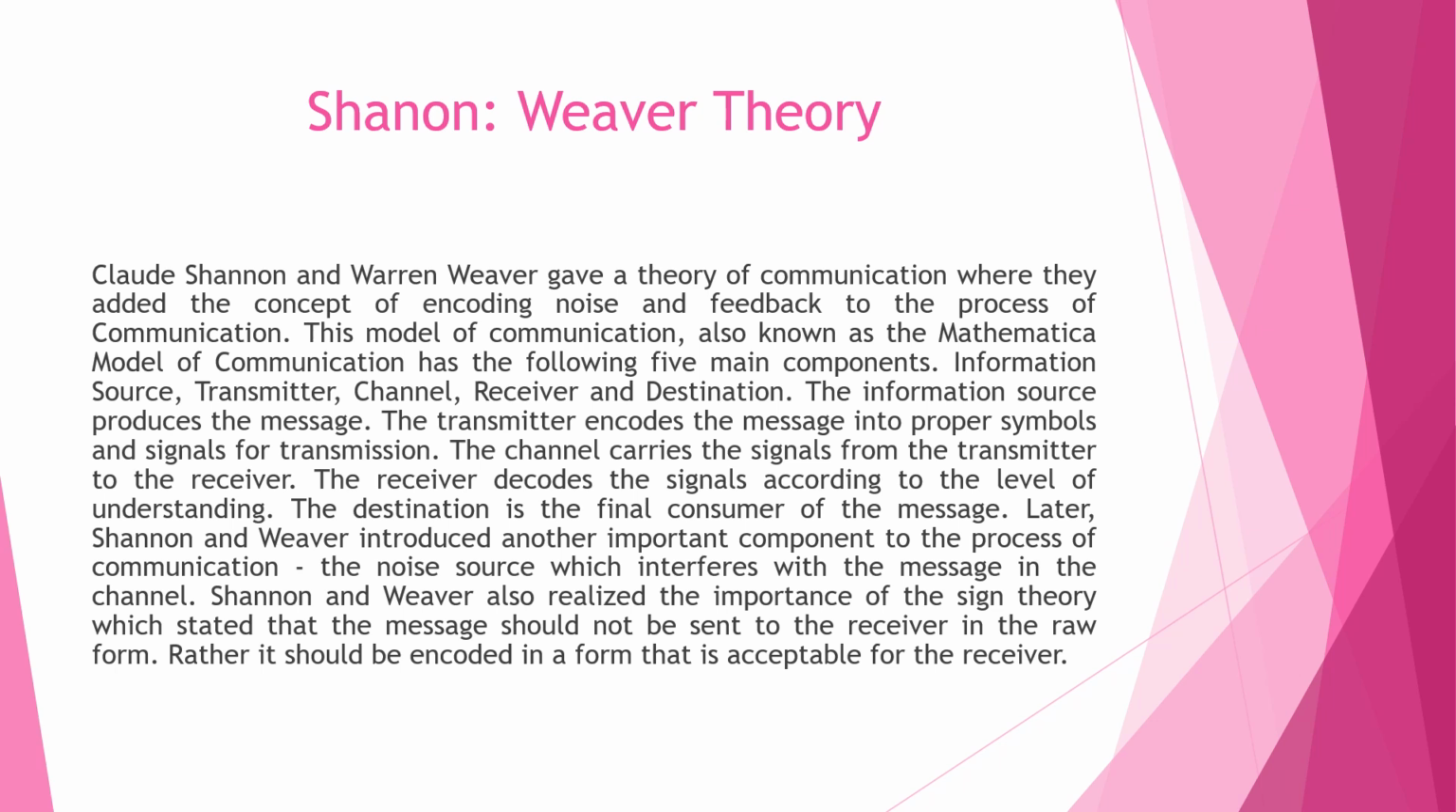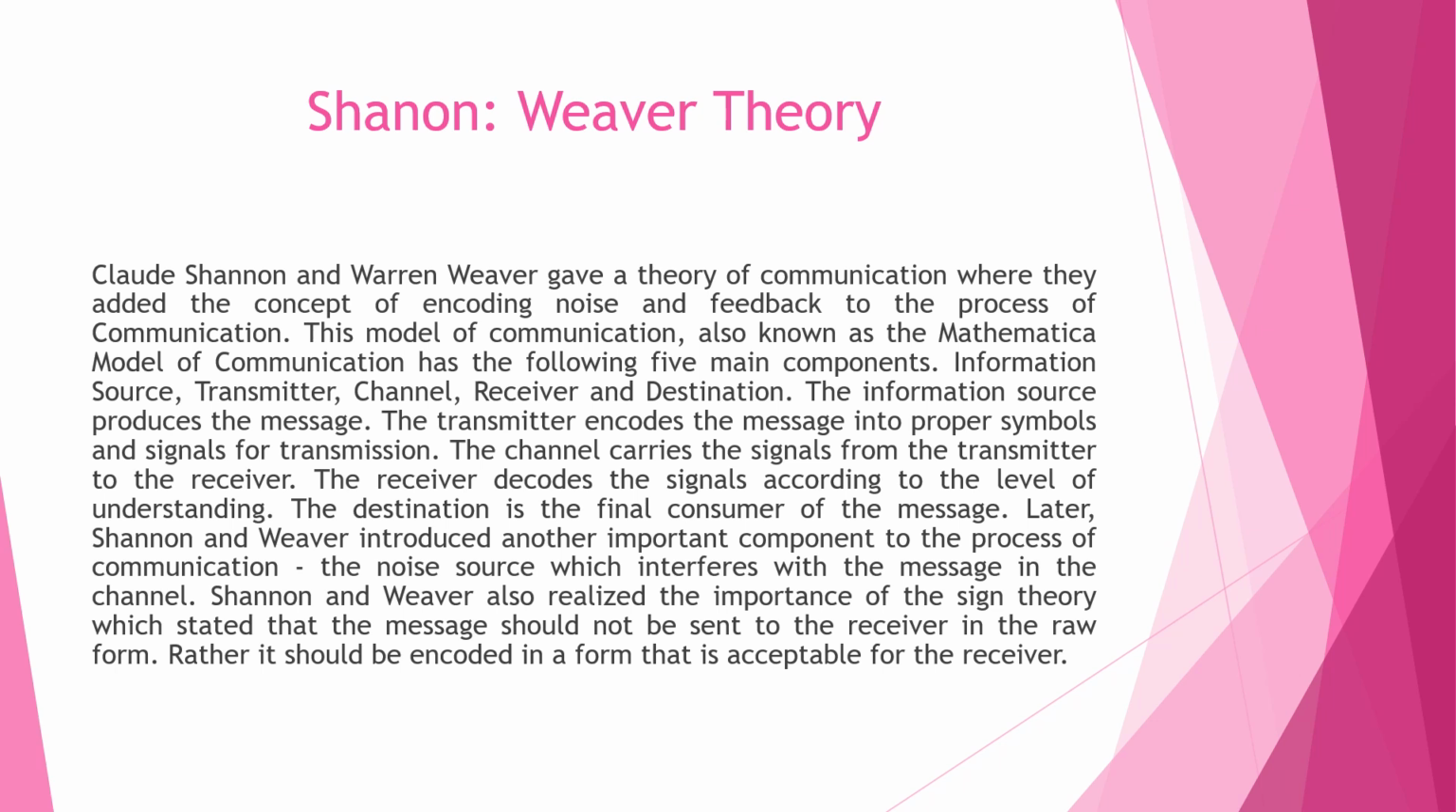So first thing, this particular theory is developed by two persons, Claude Shannon and Warren Weaver. So they gave a theory of communication which is also known as the Mathematical model of communication, and it has five main components. Aristotle's theory had three main components, whereas Shannon-Weaver theory has five main components. Okay, what are the five main components? Information source, transmitter, channel, receiver, and destination.